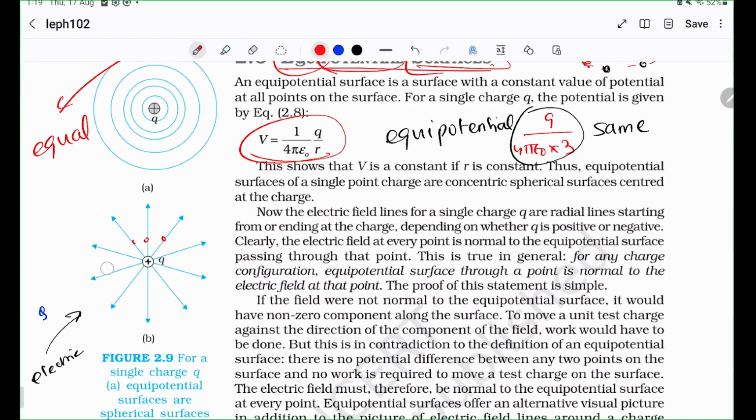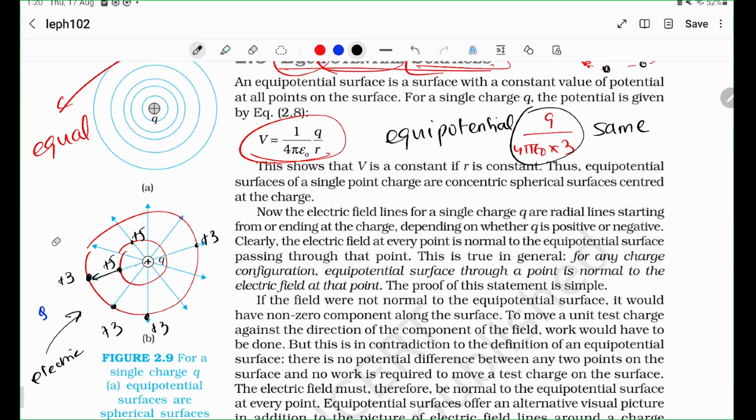What's going to happen is the equipotential surfaces, which are circles or spheres in this case, have decreasing potential as you go along the electric field. That is, when you're closer to the point charge, you have more potential, say +5. But at this point it's going to be only some +3, because along the electric field the potential should decrease, since the charge is getting pushed away, right? If the charge were at +5, it would prefer to go to +3 and give away the rest of the energy as kinetic energy. But because this is +3, this is +3, and this is +3, all of them are +3, and so on.